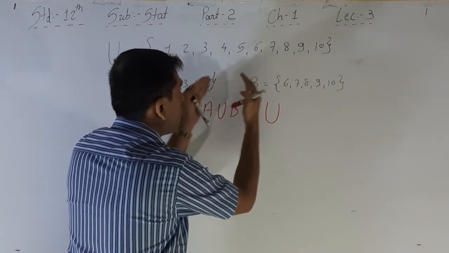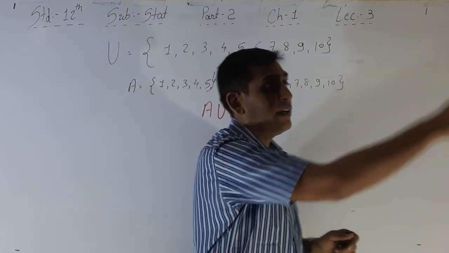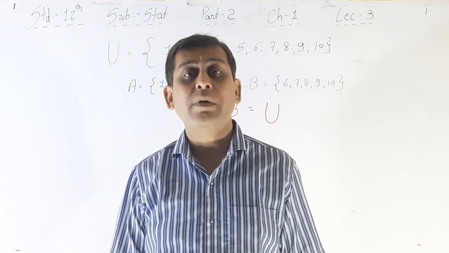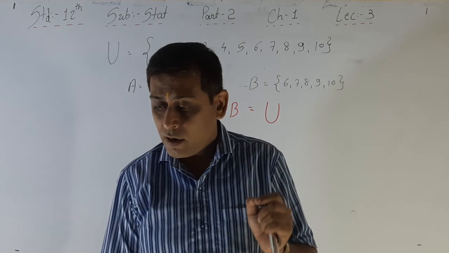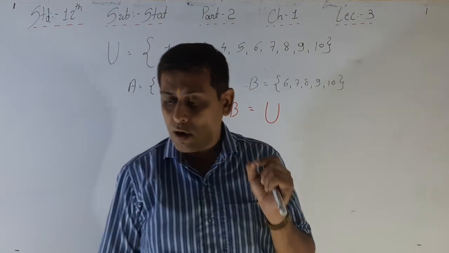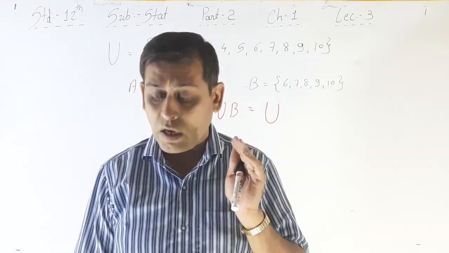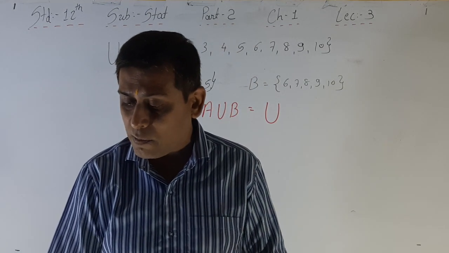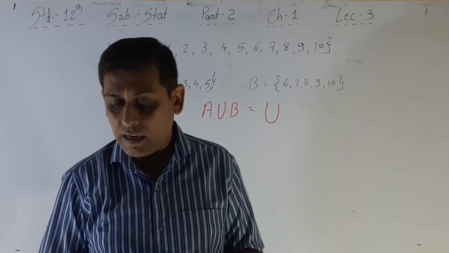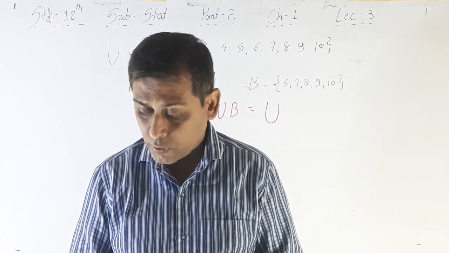Union means both, and it becomes 1, 2, 3, 4, 5, 6, 7, 8, 9, 10. So A union B is equal to U, that is sample space U. Then the events A and B are called mutually exhaustive, or you can say only exhaustive events, if the union of the two events A and B is sample space U, that is A union B is equal to U, right?